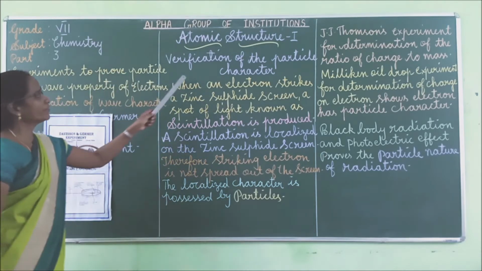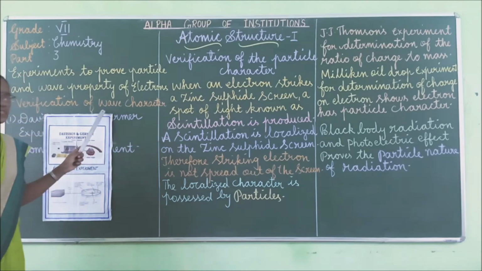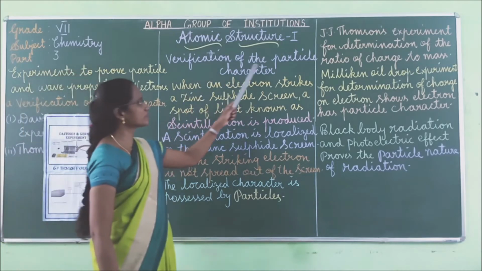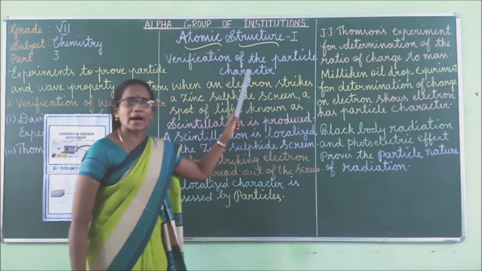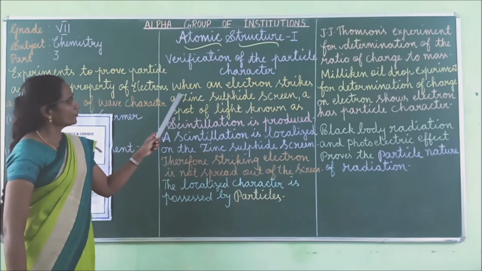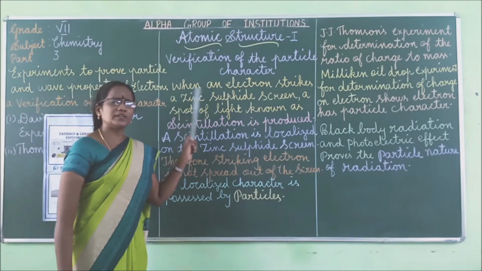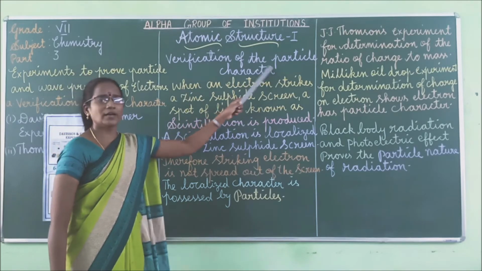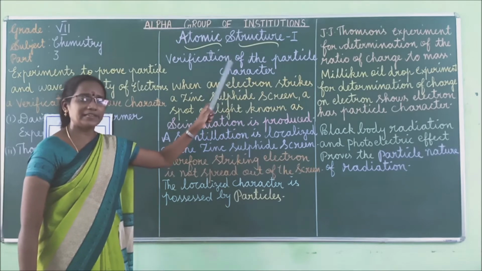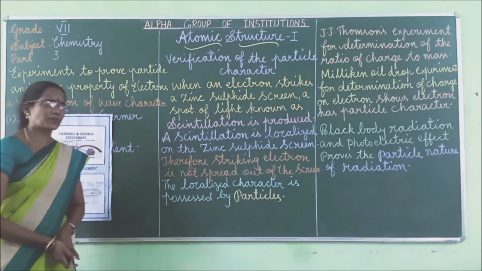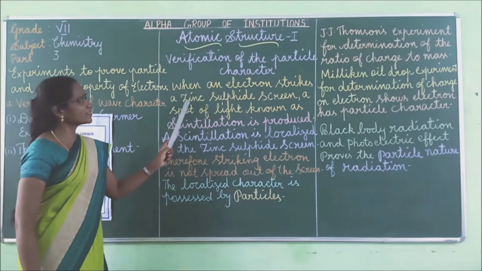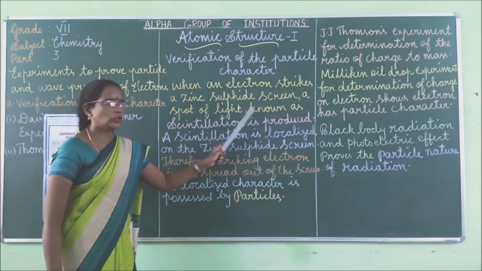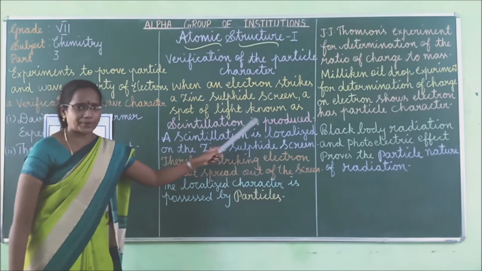Next we can move to verification of the particle character. First we discussed about the wave character of electron, isn't it? Now we are going to see the verification of the particle character. So first one, some experiments are proved based on the particle character of electron, particle nature of electron. What is that experiment? First one, when an electron strikes a zinc sulfide screen, a spot of light known as scintillation is produced.